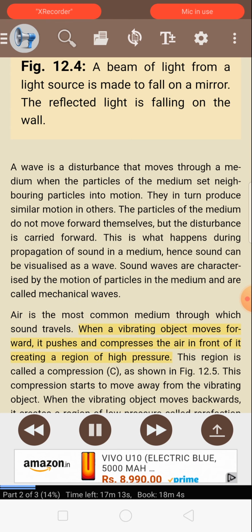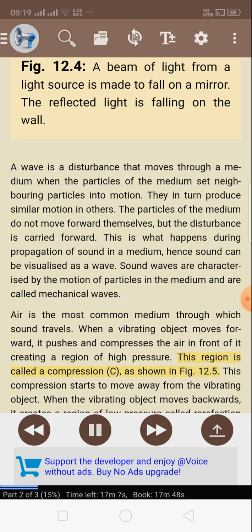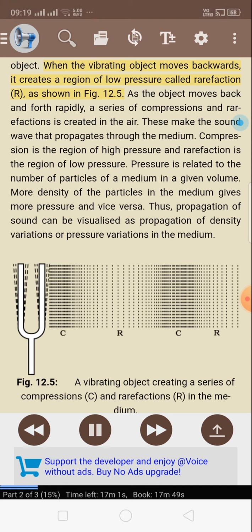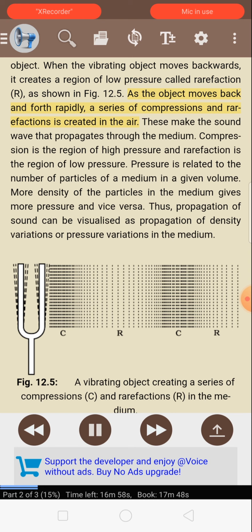When a vibrating object moves forward, it pushes and compresses the air in front of it, creating a region of high pressure. This region is called the compression, C, as shown in figure 12.5. This compression starts to move away from the vibrating object. When the vibrating object moves backwards, it creates a region of low pressure called rarefaction, R, as shown in figure 12.5. As the object moves back and forth rapidly, a series of compressions and rarefactions is created in the air. These make the sound wave that propagates through the medium.